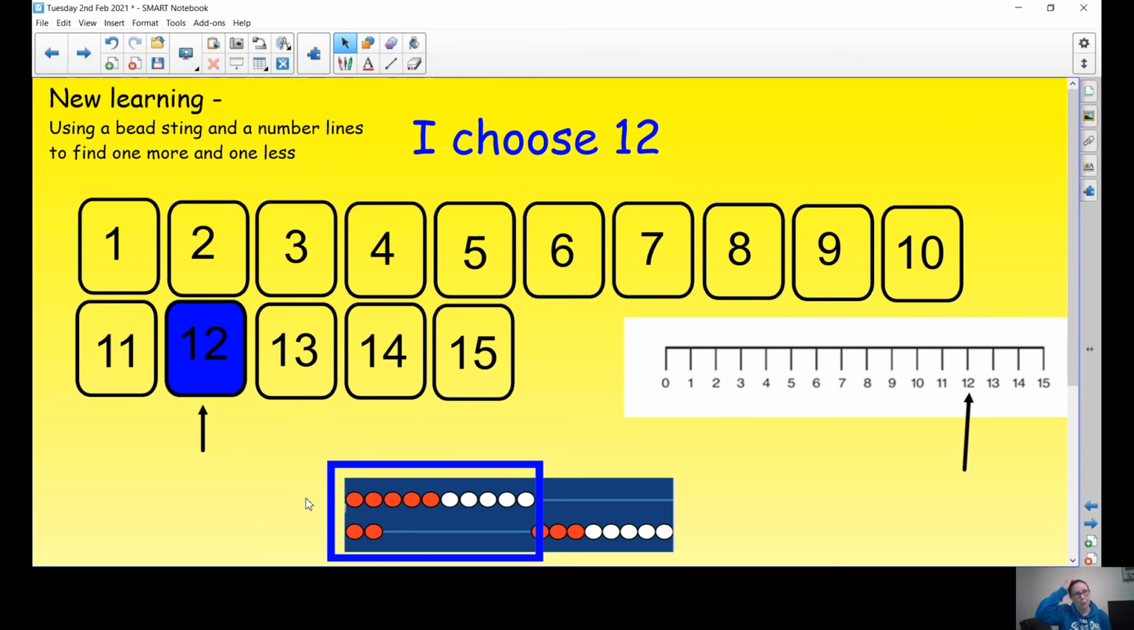Now, I have chosen number 12. So can you use your number line to find number 12? Have a look. So 1 and a 2. It's 2 more than 10. Can you see that? Well done. And then we're going to get our number line up. Let's have a go at finding our number line. And we're going to find 12.